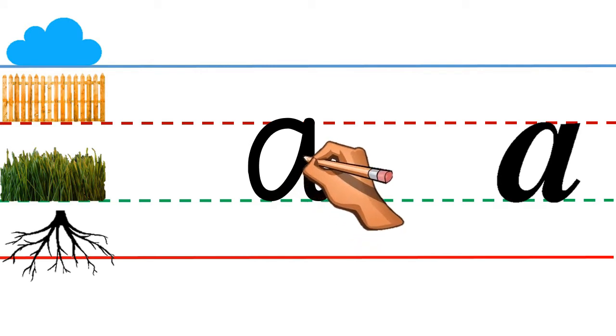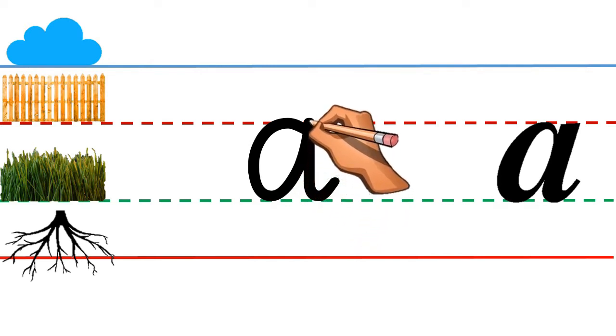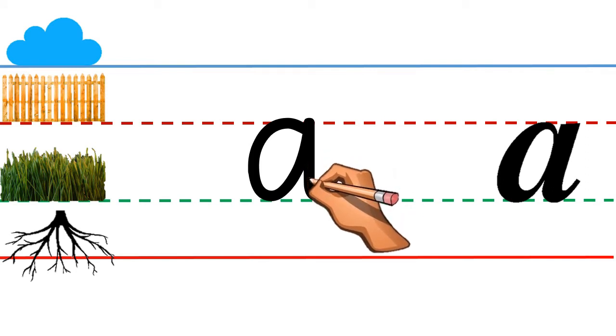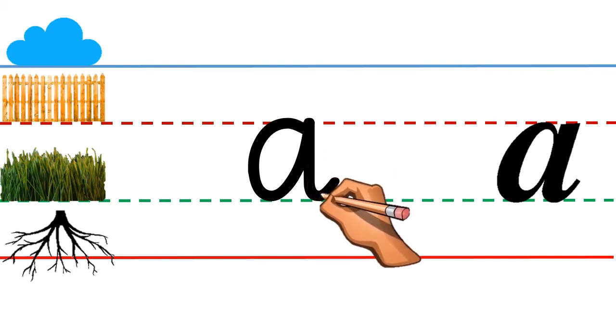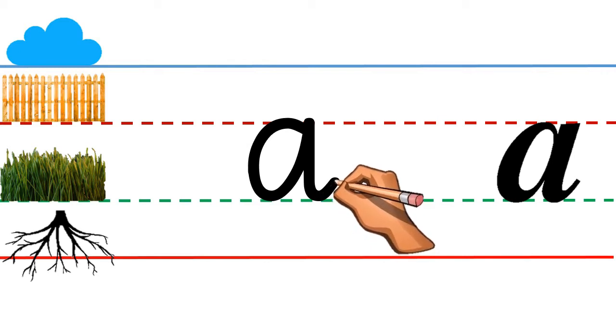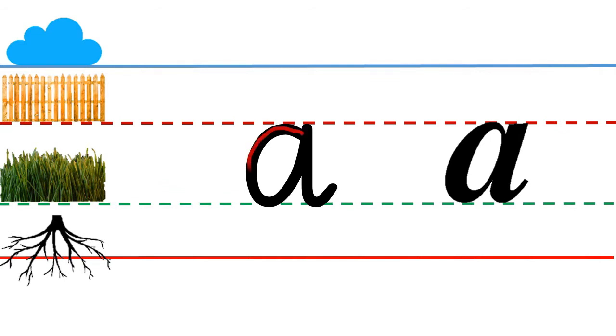Touch the fence line. Again. Come down straight. Touch the grass line and make a loop. Let's try again, kids. Well done! You got it!